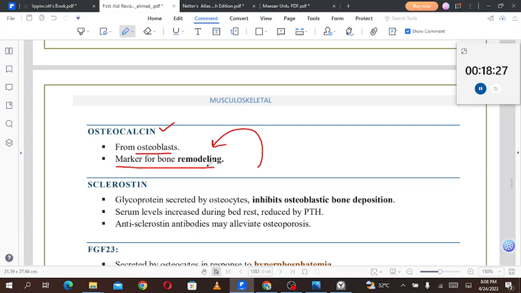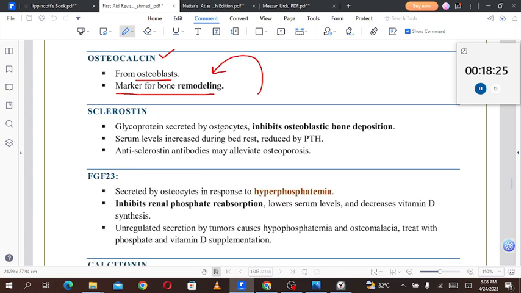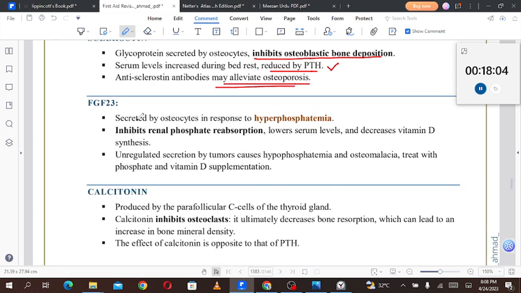Sclerostin. Glycoproteins secreted by the osteocytes inhibit the osteoblastic bone deposition. Serum levels increase during bed rest and are reduced by the parathyroid hormone. Anti-sclerostin antibodies may alleviate osteoporosis.